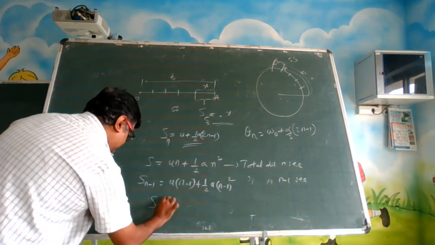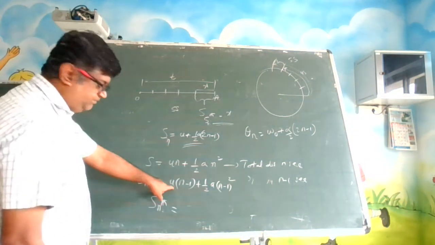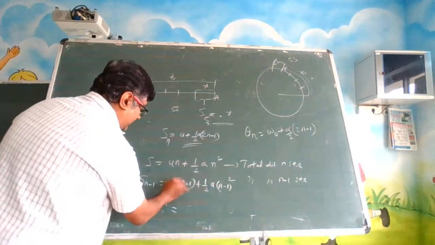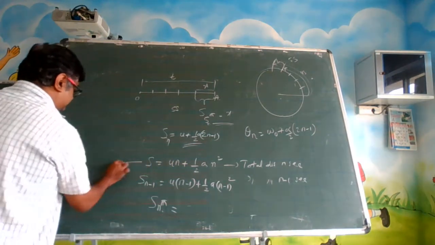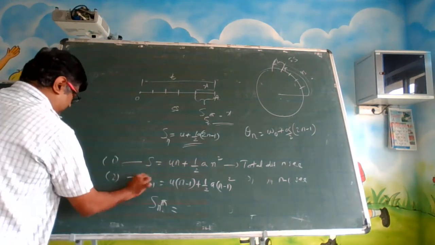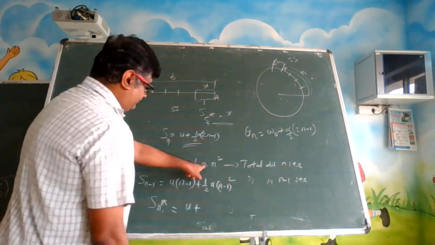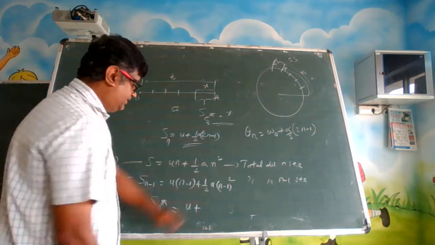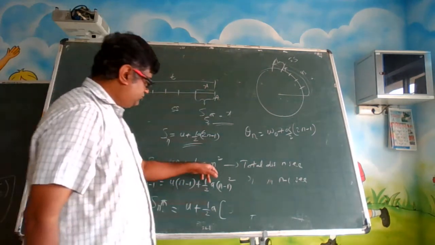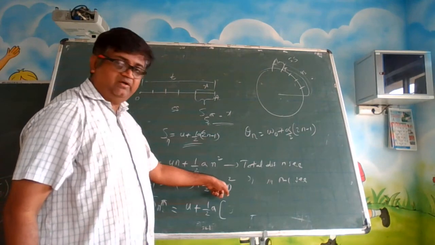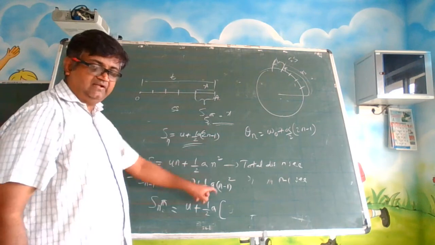So s nth is equal to, take the subtraction. ut cancelled, minus u, so we are taking equation 1 minus equation 2. You get u here, right? Half a will remain half a only. So here it is n square minus n square plus 1 plus 2n. So n square will cancel.